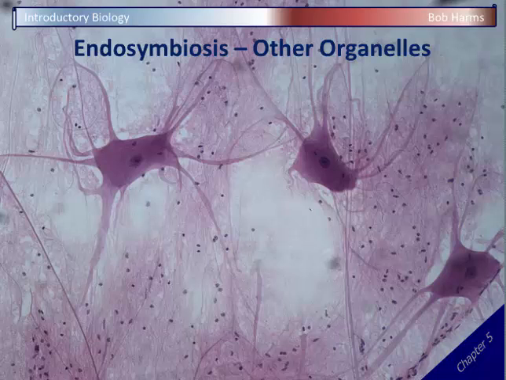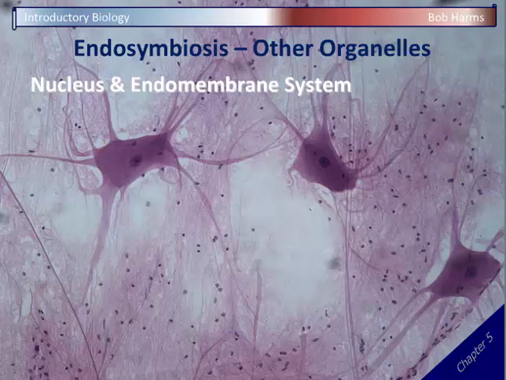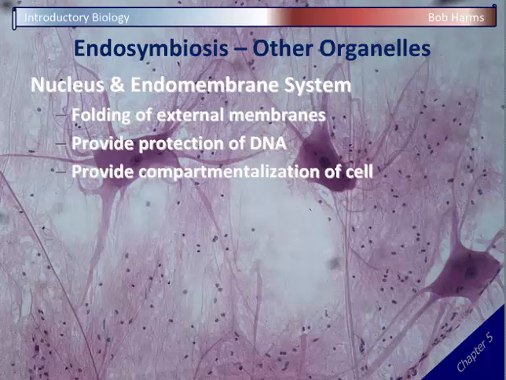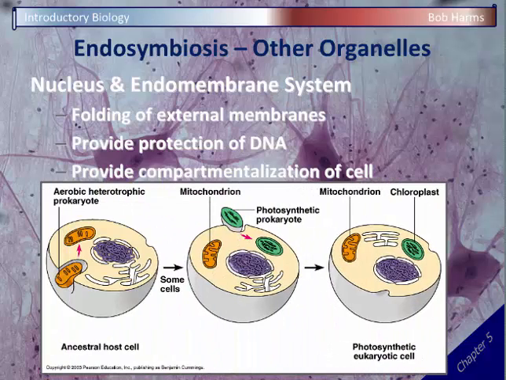The other organelles or structures we see in the eukaryotic cells are thought to be due to foldings of the membrane. So, for example, the DNA in its own nuclear compartment, or that whole endomembrane system with the ER and the Golgi and the vacuoles and so on. It's thought that the membranes on the outside of the cell started to fold and move inside the cell, within the cytoplasm, and that the nuclear membrane provides protection for DNA from all those chemical reactions associated with things like mitochondria that had moved into the eukaryotic cell. And also, as we talked about last chapter, they compartmentalize or break up the cell into lots of small compartments.